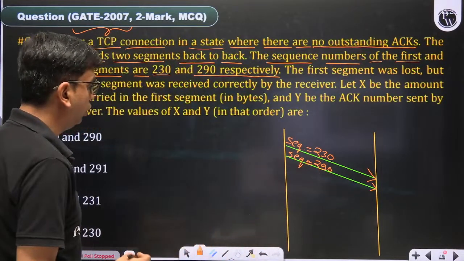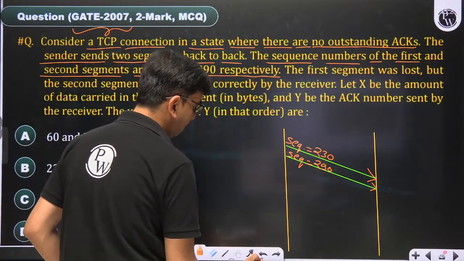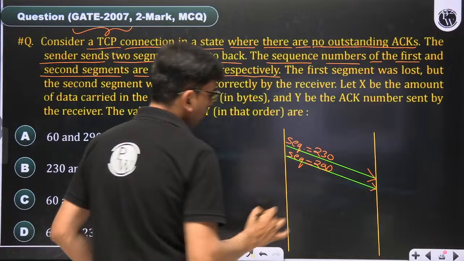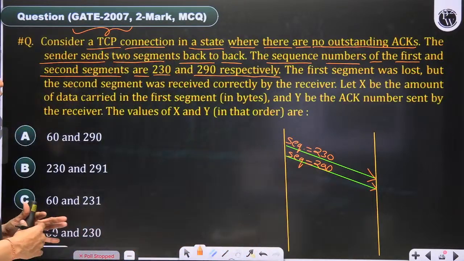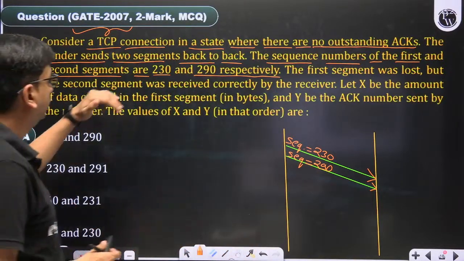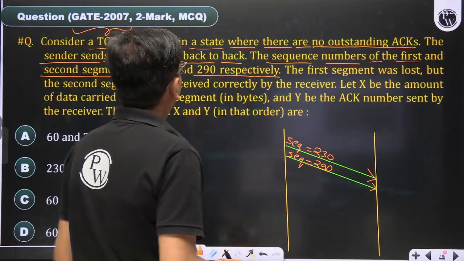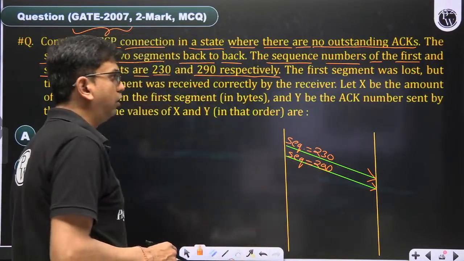So during the TCP connection, two segments are transmitted. The sequence numbers of the first and second segment are these. Now the first segment was lost.